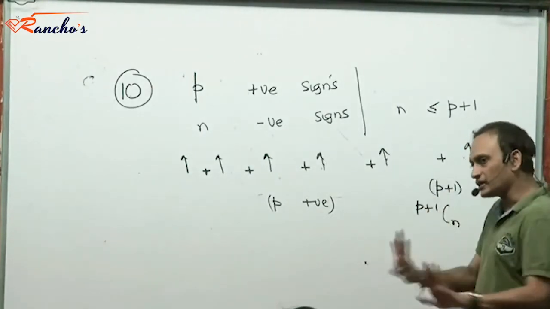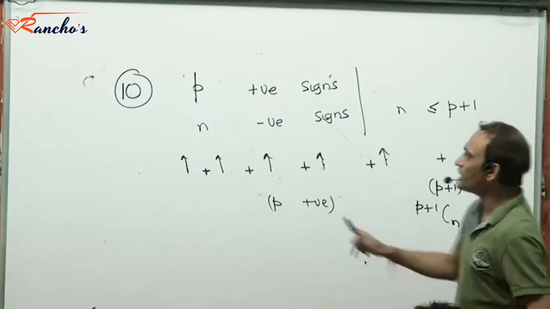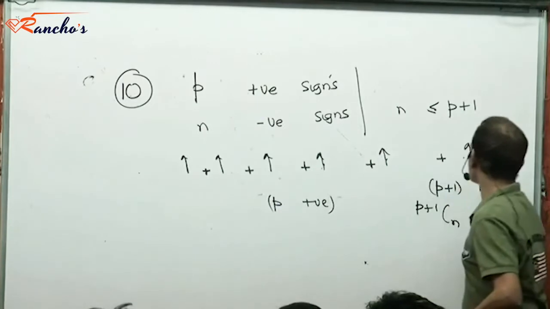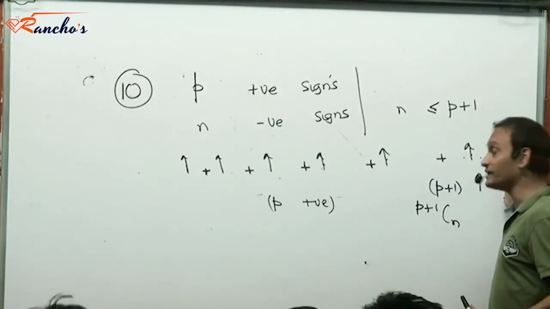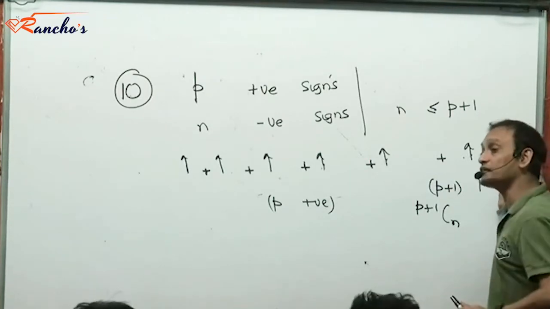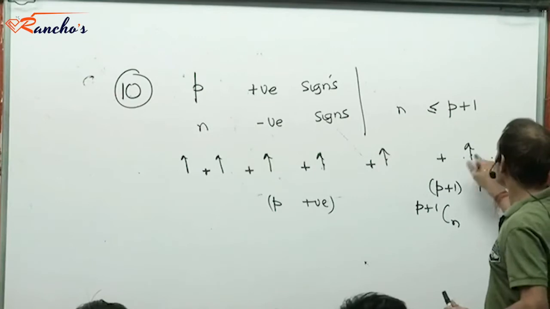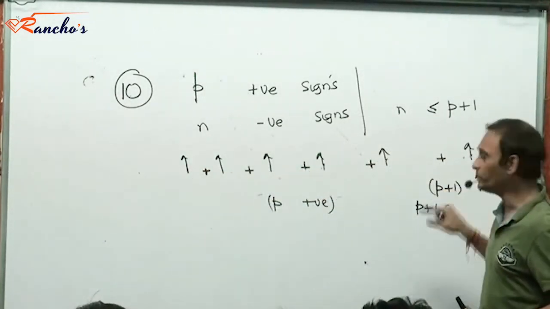There is only one way I can arrange these P positive signs because they are identical. Now the negative signs would have to be placed where these arrows are, because if you place the negative signs wherever you find these arrows, then no two negative signs would come together. So these are legal locations for placement of the negative signs.